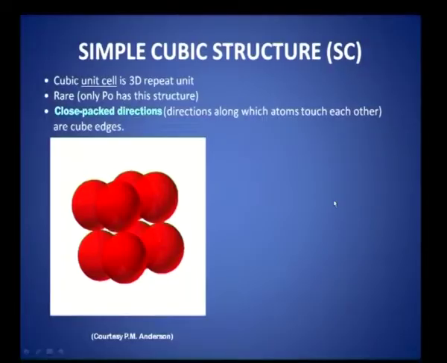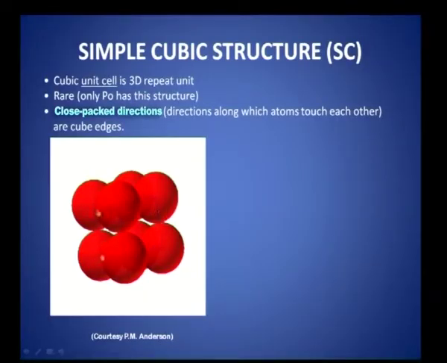Now, let us look at the simple cubic structure. You all know by now a simple cubic structure is one in which you have a cube, with atoms at the 8 corners, 4 at the top and 4 at the bottom. The cubic unit cell is a 3D repeat unit.